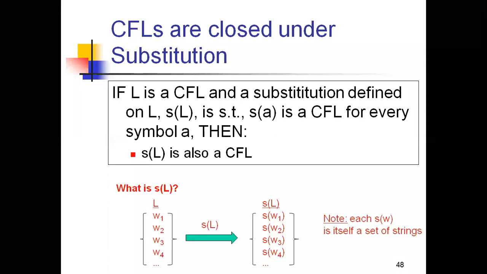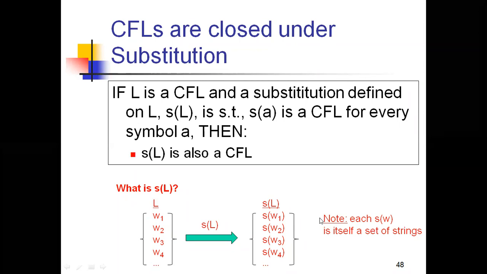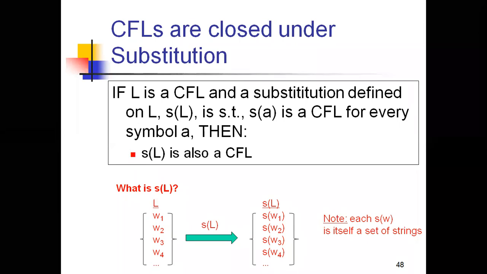And see here we're having an example for that. What is S(L)? L is nothing but a language, consisting of a set of strings w1, w2, w3, w4 and so on. So from there we are defining S(L), right? While defining the substitution of L, it can be written as S(w1), S(w2), S(w3), S(w4) and so on. So what it means is each S(w) is itself a set of strings, then automatically it is closed under context-free languages.